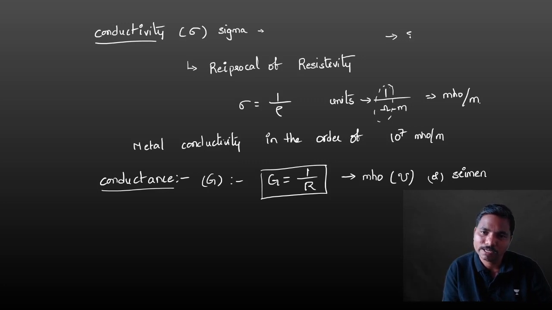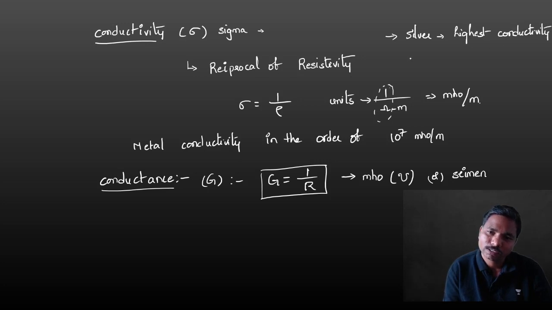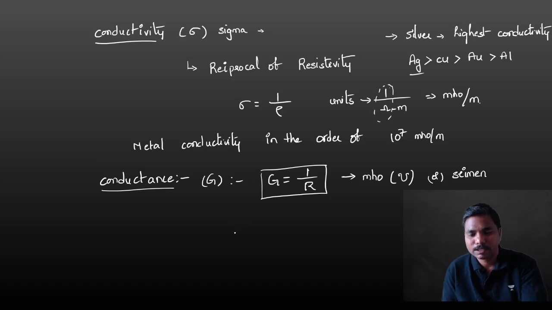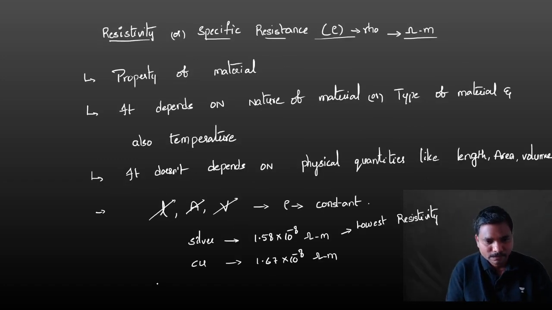The order is first silver, Ag, then copper, then gold, then aluminum. So silver has the highest conductivity. In the same way, in reverse, silver has the lowest resistivity, after that copper, gold, then aluminum.